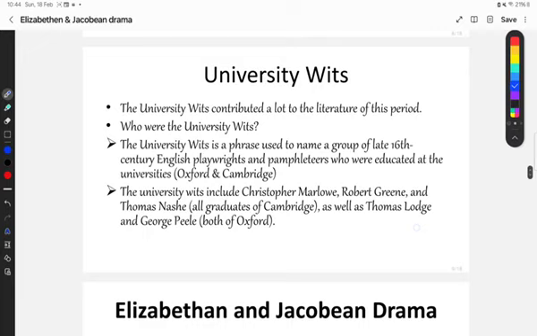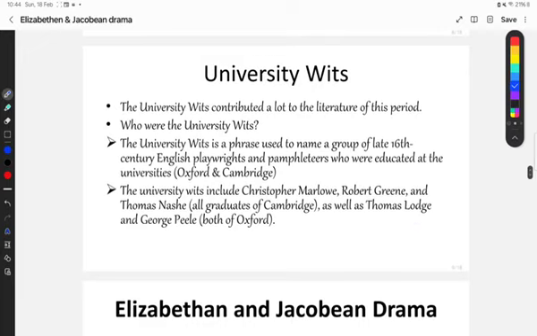The university wits had a great contribution and had a great impact on the literature of the Elizabethan period. So who were the literary university wits? University wits is a phrase used to name a group of late 16th century English playwrights and pamphleteers who were